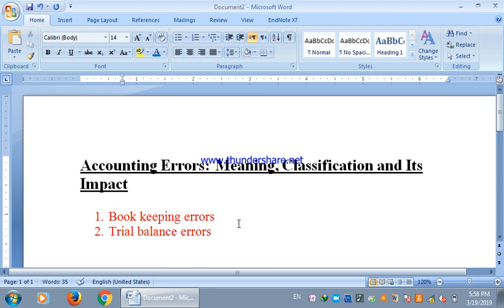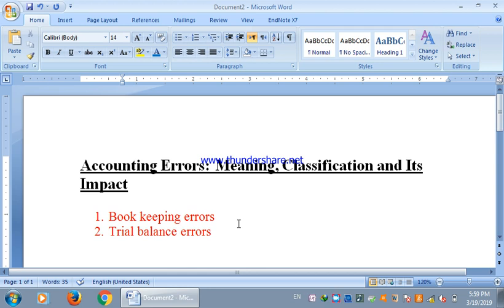We know that the first step in the accounting cycle is the journal, the next step is the ledger, and the third step is the trial balance. So in most cases, while recording data and maintaining the accounting books, certain mistakes are committed in the journal or in the ledger, which automatically transfer towards the trial balance.